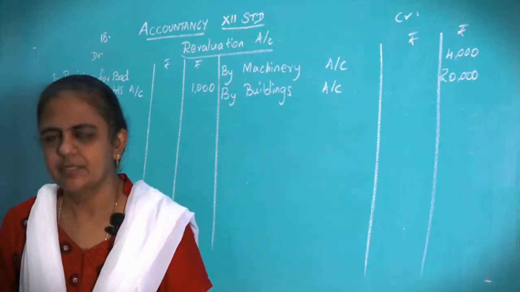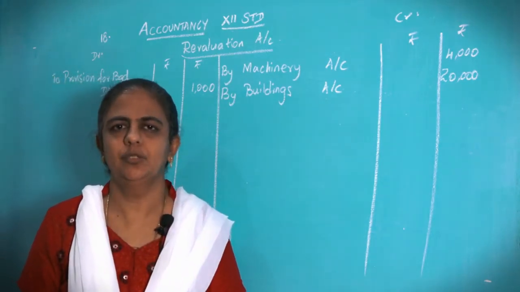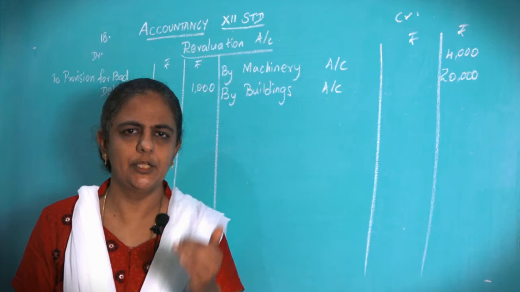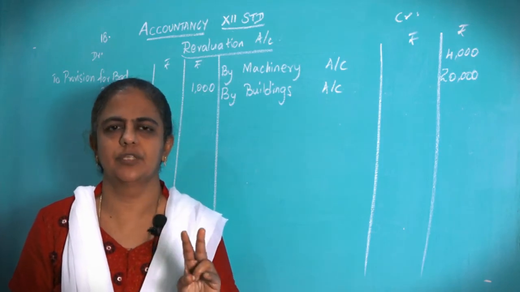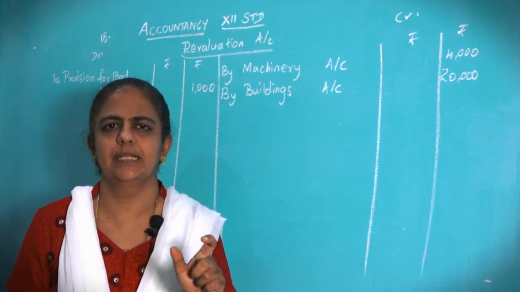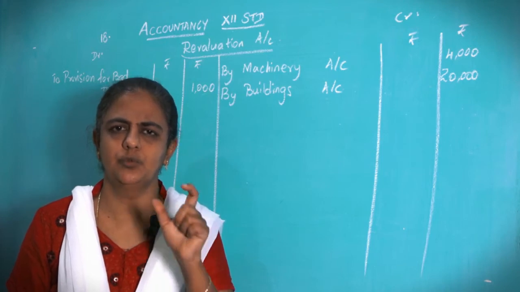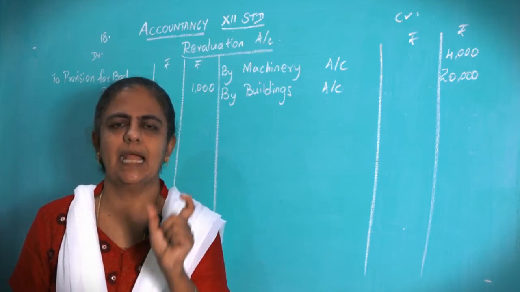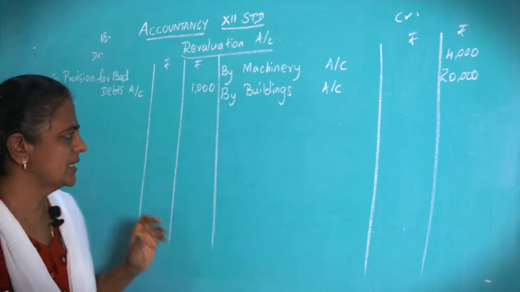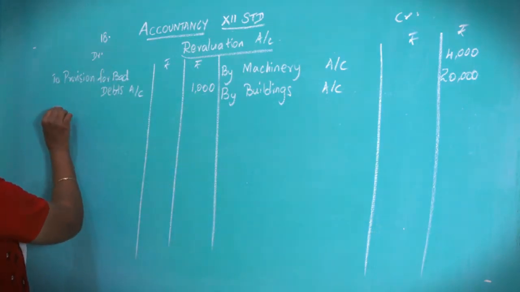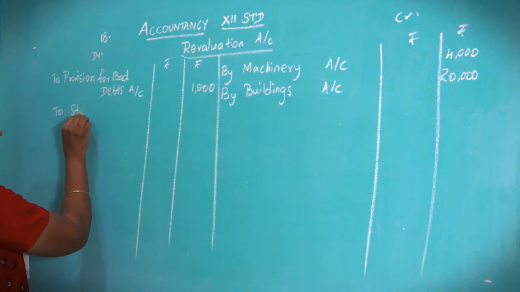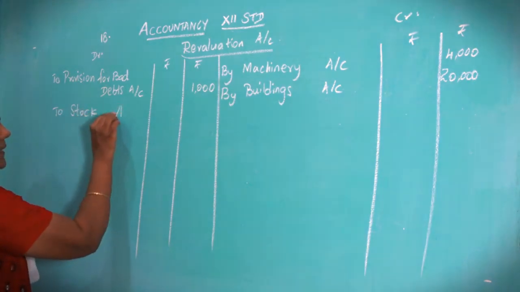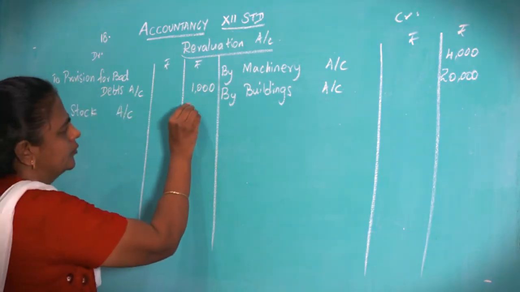Then next, stock to be depreciated by 2,000 rupees. Stock is reduced by 2,000. So the loss, depreciated loss. How much is the loss? 2,000. The word by is a clue for you. If the word by is given, that is the actual loss. So loss again you write here. To stock. Loss is given directly. So 2,000.